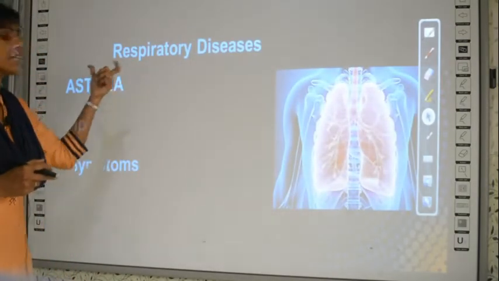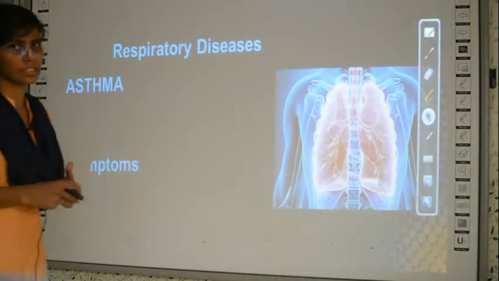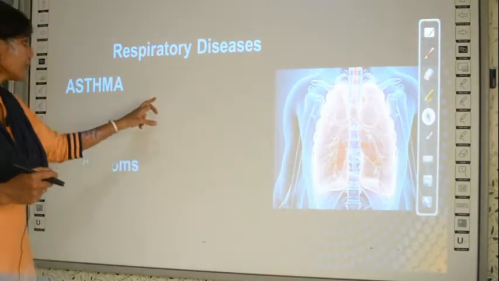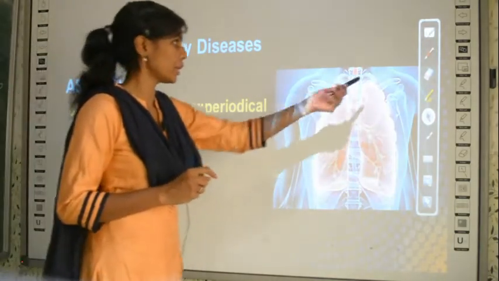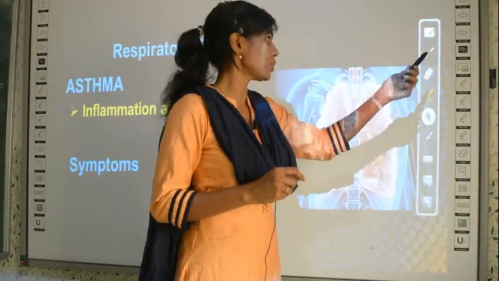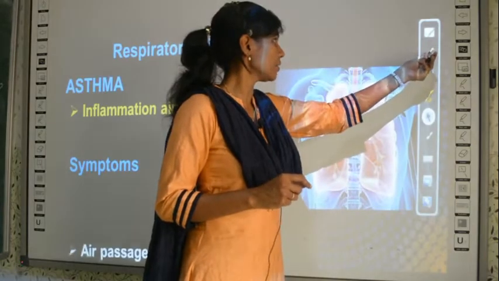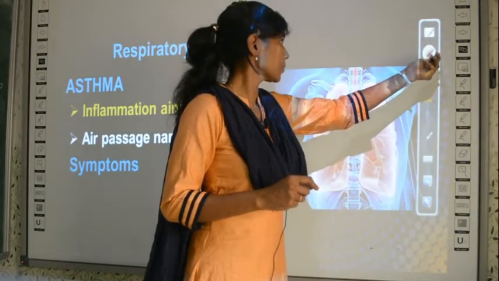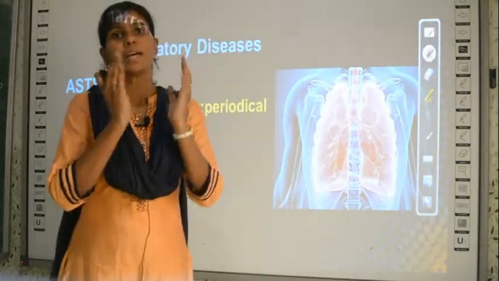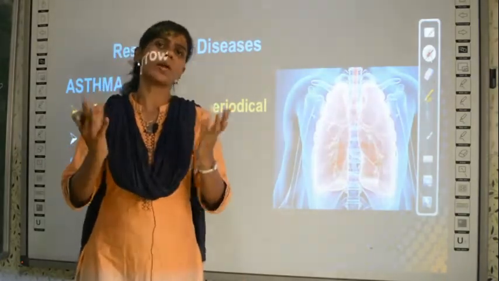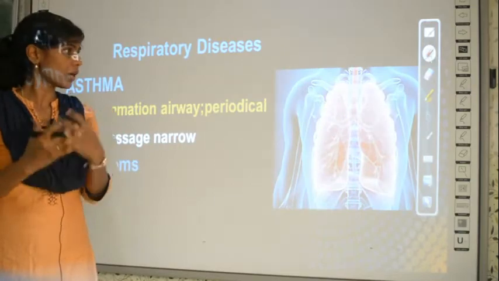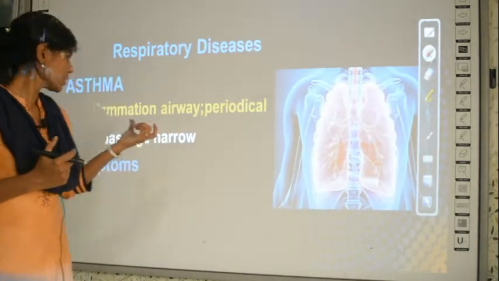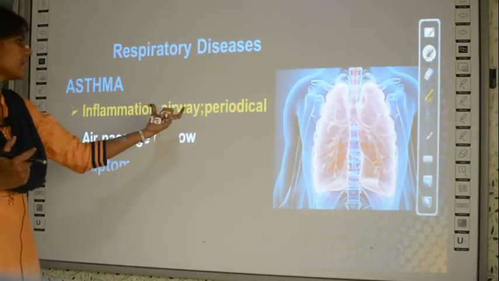The first disease explained is asthma. For asthma, what happens is there is inflammation in the airway. What is inflammation? Inflammation means a swelling. Some part of the body is swollen. There is a thickness in that portion alone, then it is called a swelling. So, what is given? There is inflammation in the airway.